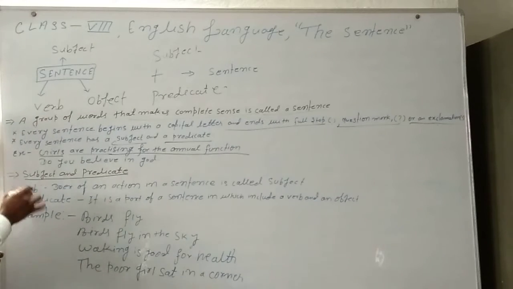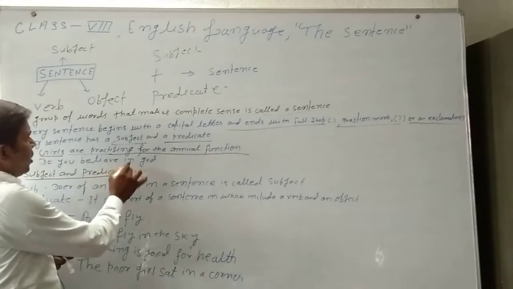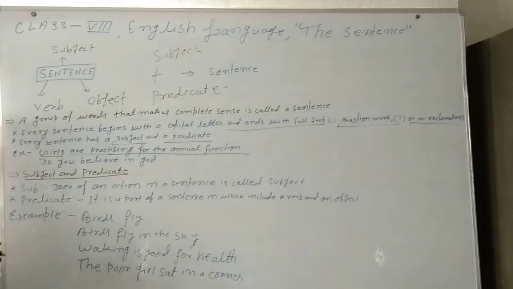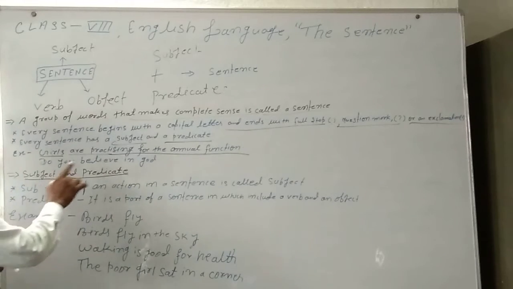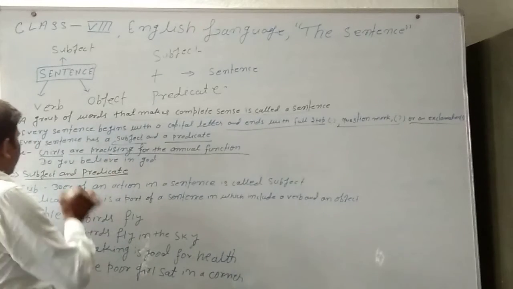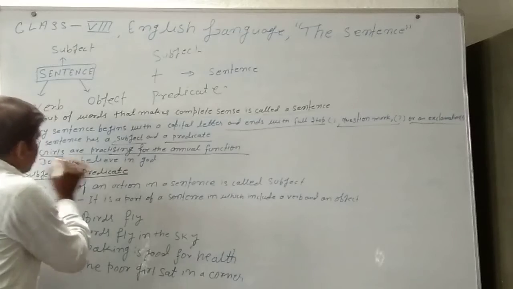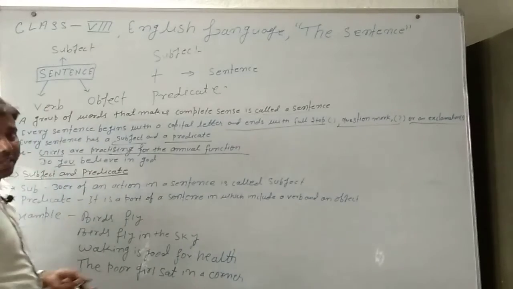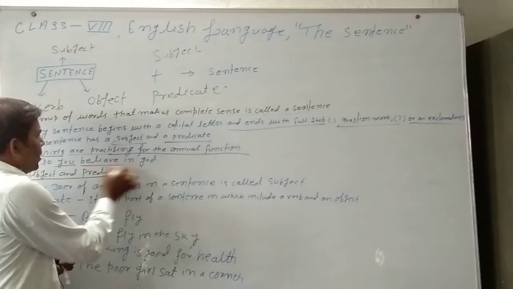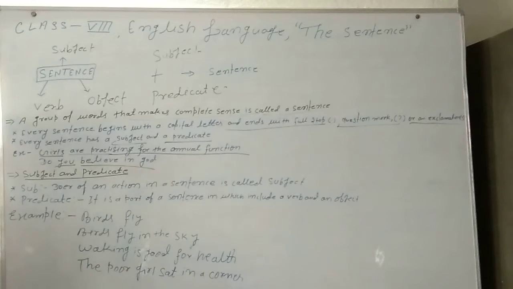Second, do you believe in God? Here is a sentence. Do you believe in God? You is the subject and the rest of the sentence is the predicate. Now we discuss the subject and predicate.